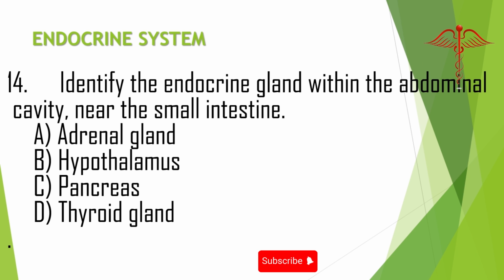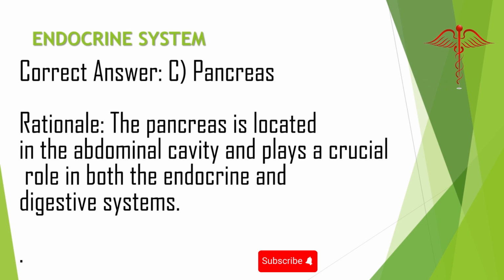14. Identify the endocrine gland within the abdominal cavity, near the small intestine. A. Adrenal gland. B. Hypothalamus. C. Pancreas. D. Thyroid gland. Correct answer: C. Pancreas. Rationale: the pancreas is located in the abdominal cavity and plays a crucial role in both the endocrine and digestive systems.